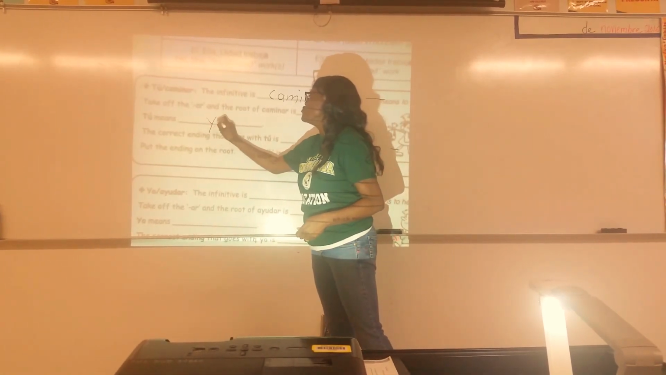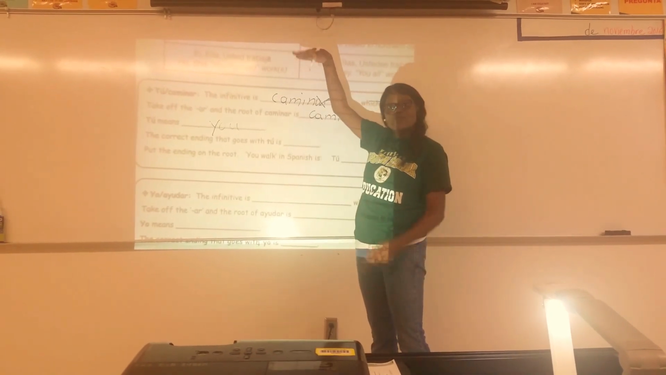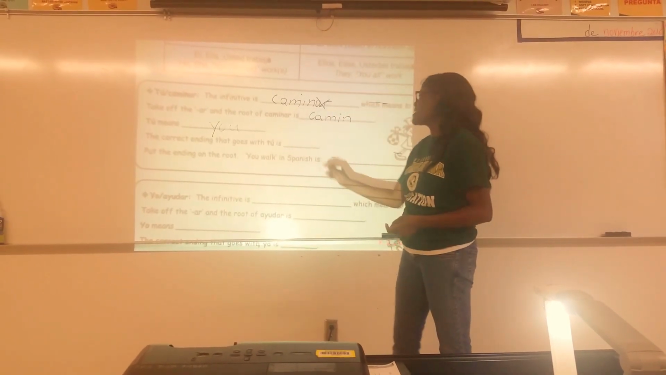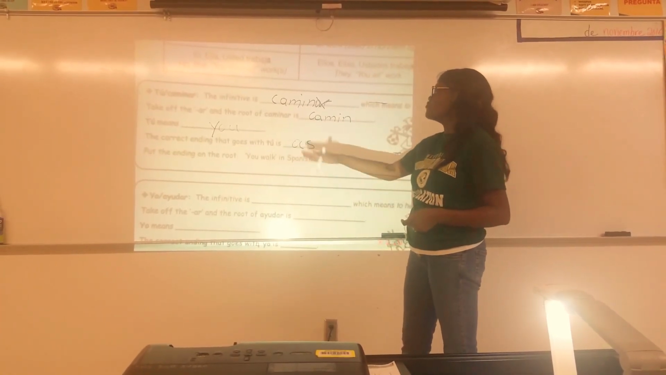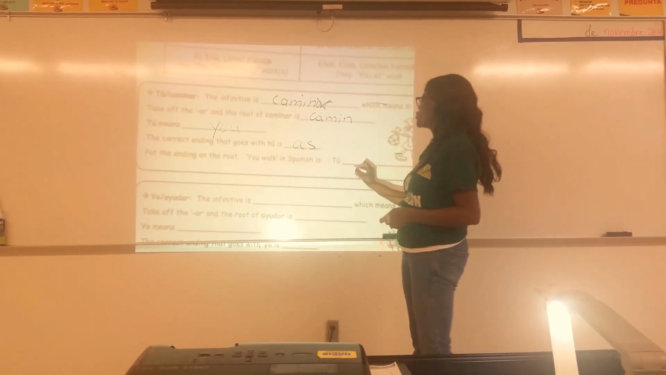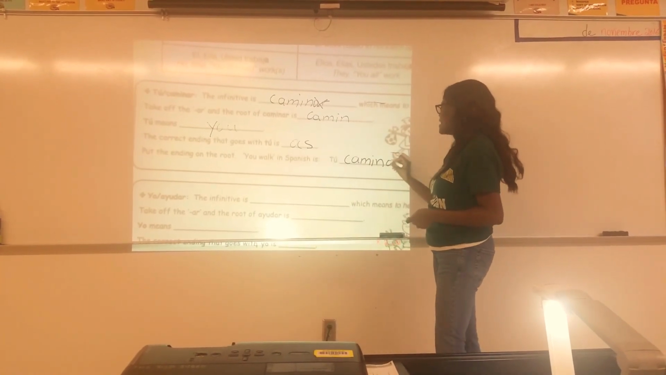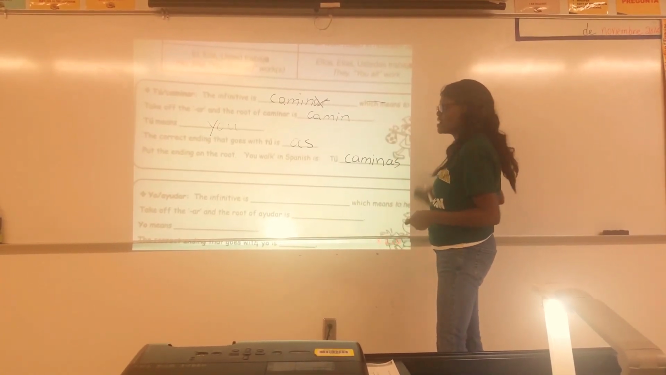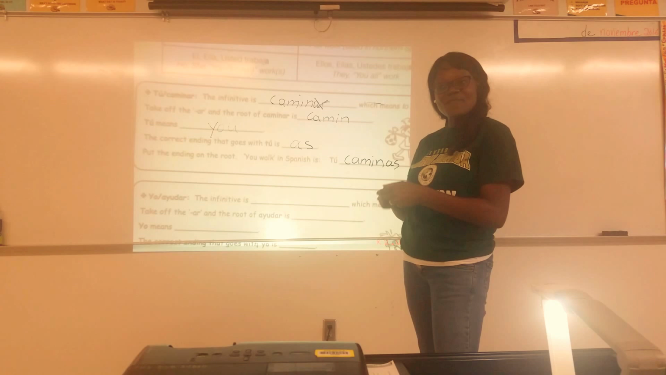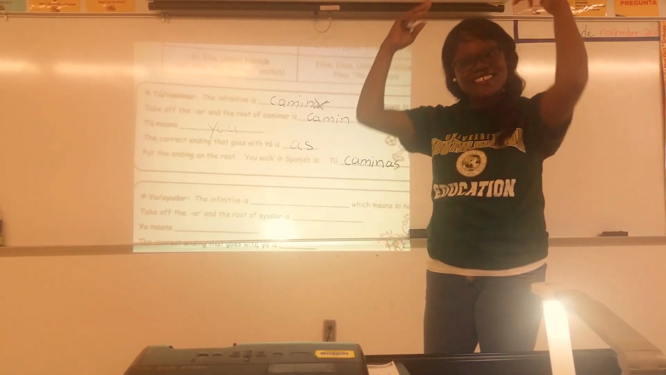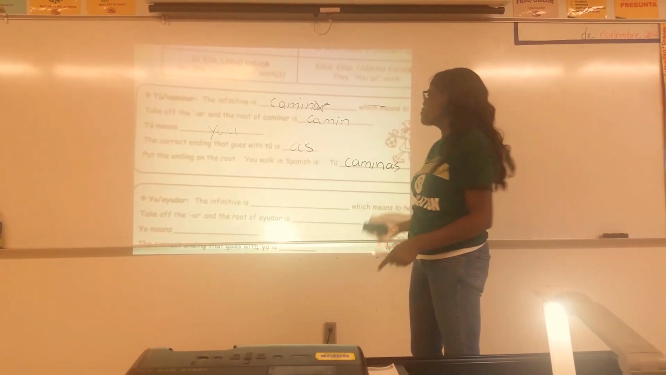So tú means you. Now the correct ending that goes with tú, remember when we did the first part, I showed you that it's AS. Now put the ending on the root. You work in Spanish is tú, camin, and then you add your AS, and now we have tú caminas. How's that? If I was in my classroom, my kids would say zoom zoom. That means we got it. Yay, good stuff.